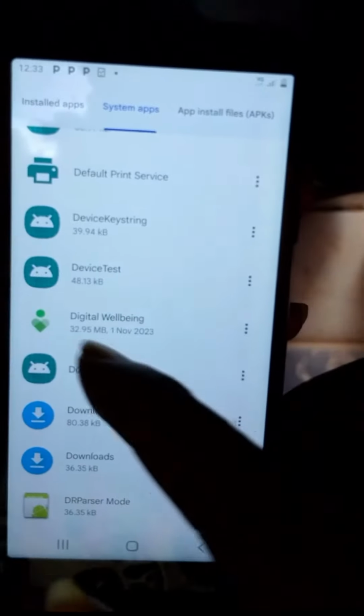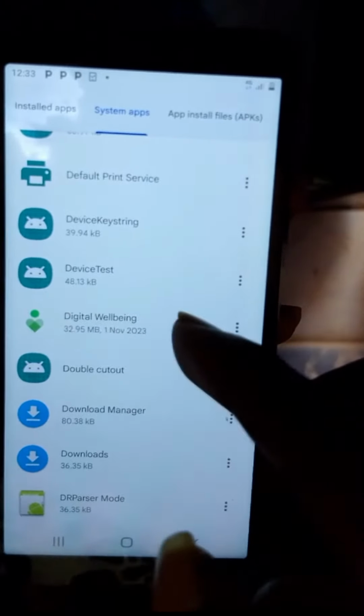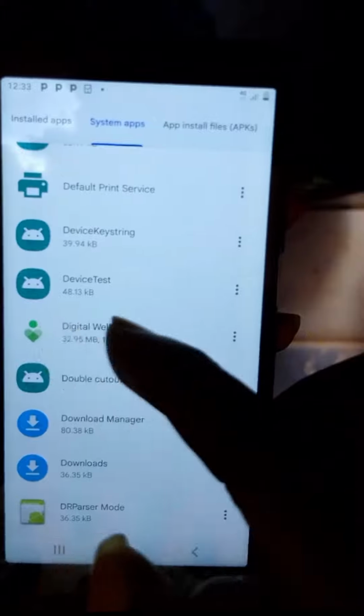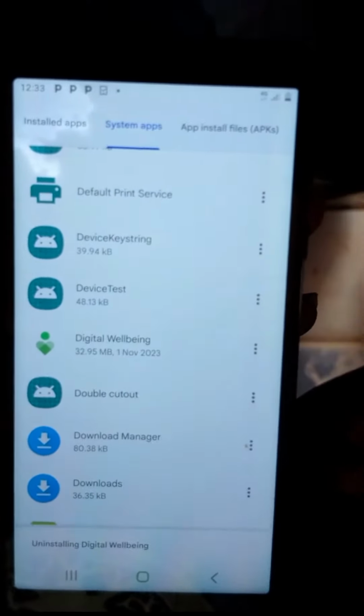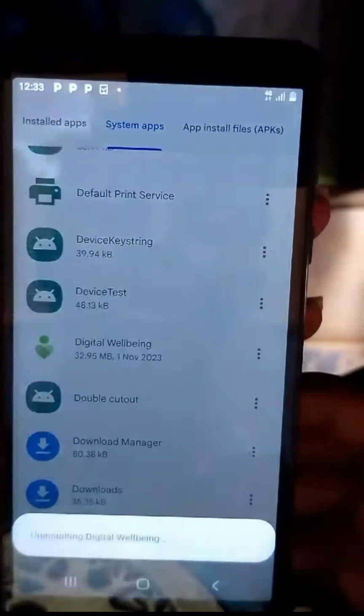you swipe to select Digital Wellbeing, this application. Okay, then you select uninstall. Okay,